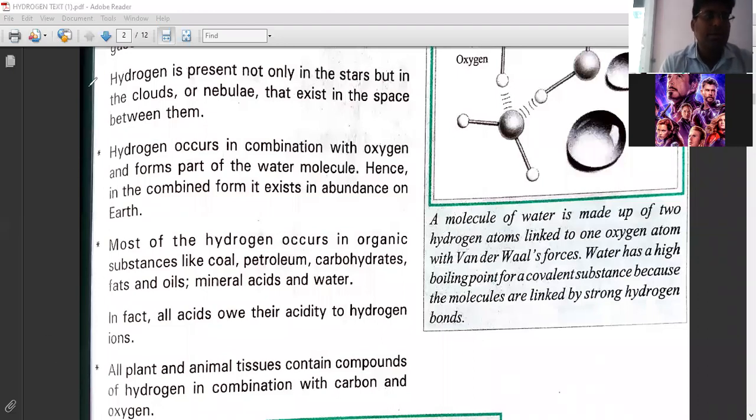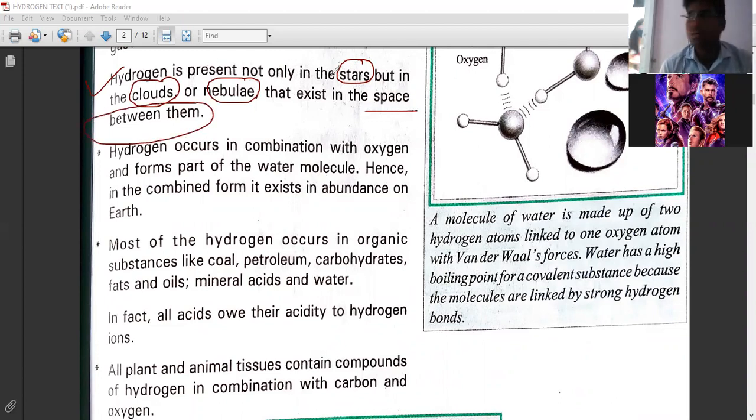So now look at the next point. Hydrogen is present not only in the stars, but also in the clouds and nebulae that exist in the space between them. So hydrogen is present not only in the stars and planets, but also in cloud form. Okay, so this is the occurrence of that.